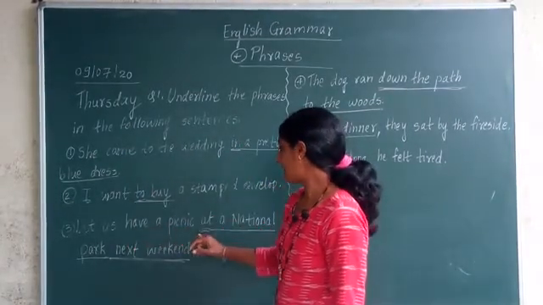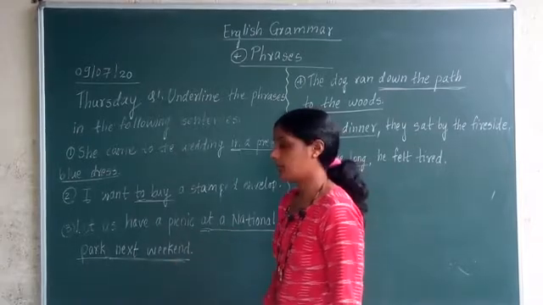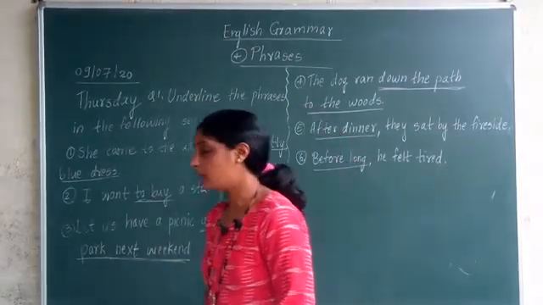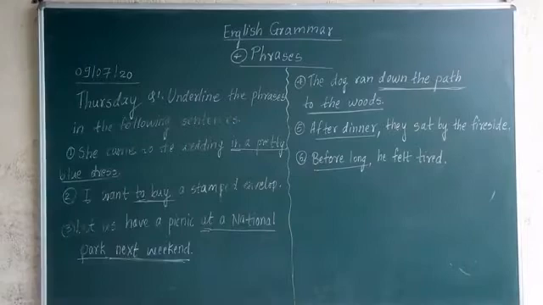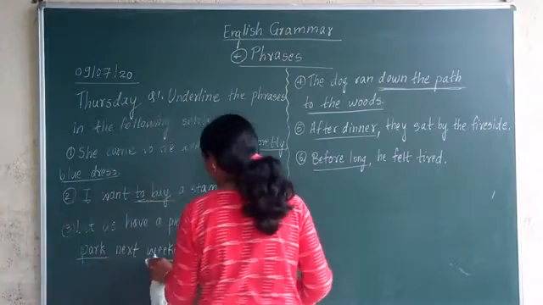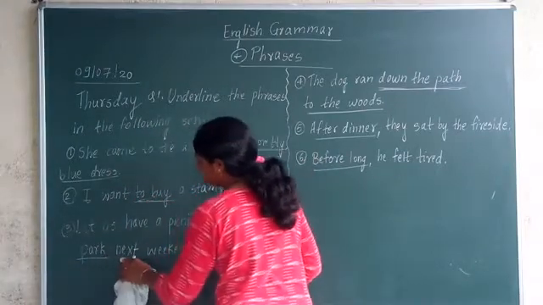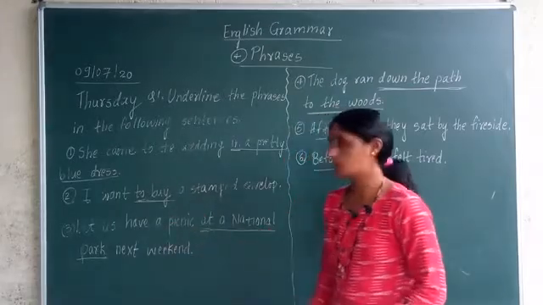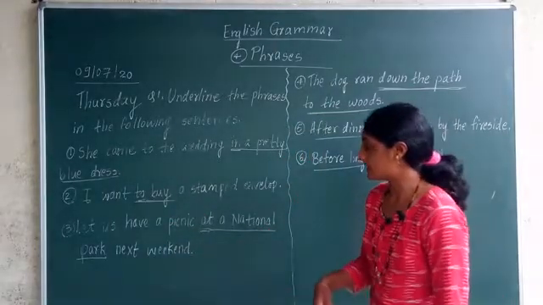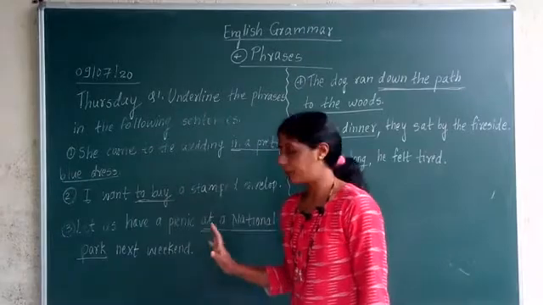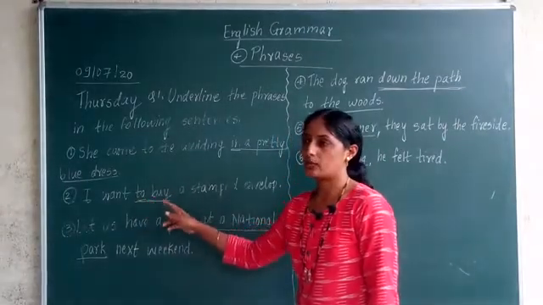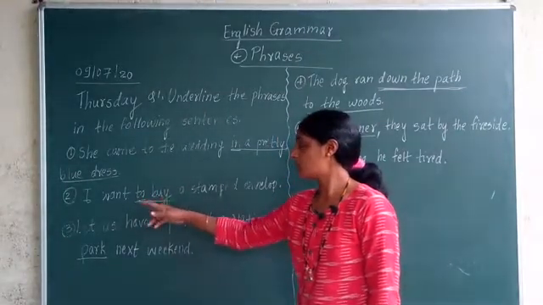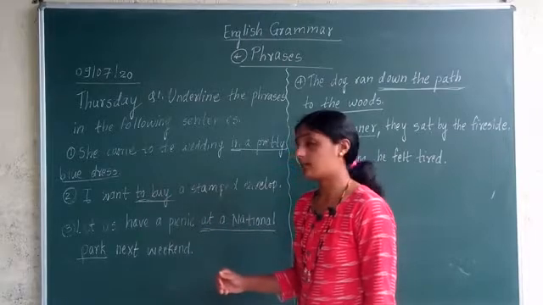Let us have a picnic at a national park. Here also, no need of adding next weekend. Only let us have a picnic at a national park. This much is enough. Understood? In the second and third sentence, no need of picking all words in the phrases. To buy, enough. Because to is a preposition and the word which is joined with to is buy, so to buy is a phrase.